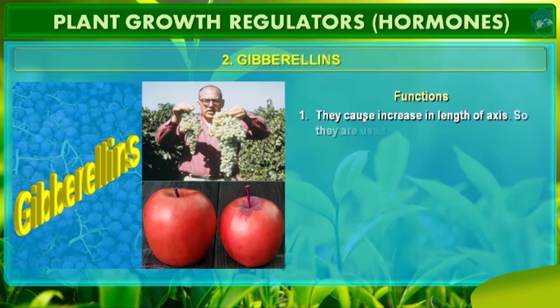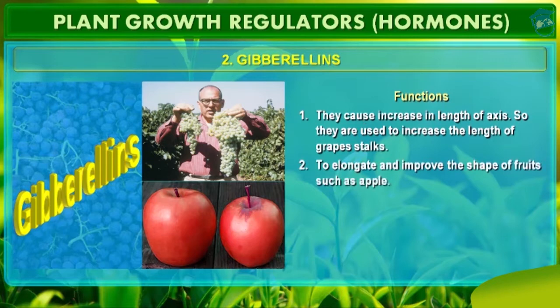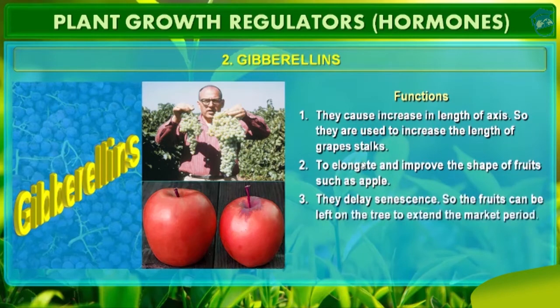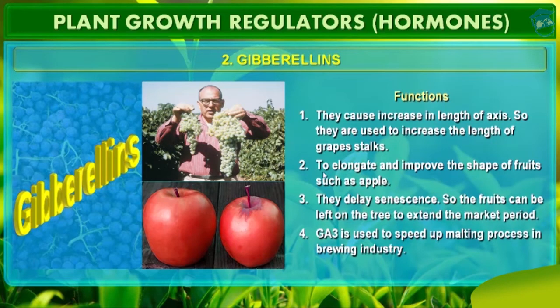Now what's the function of gibberellins, students? They cause an increase in the length of the axis. So they are used to increase the length of grape stalks. The second function is that it elongates and improves the shape of the fruit. See, this is the shape of the fruit which is improved by application of gibberellin. You can see it in apple.